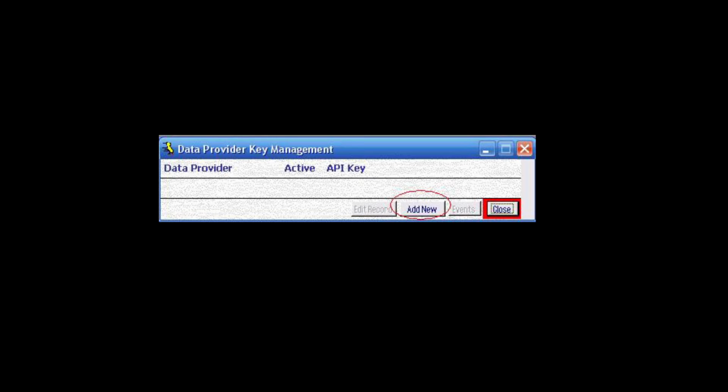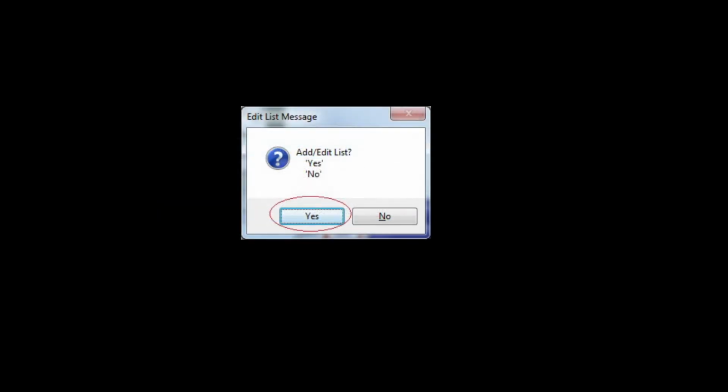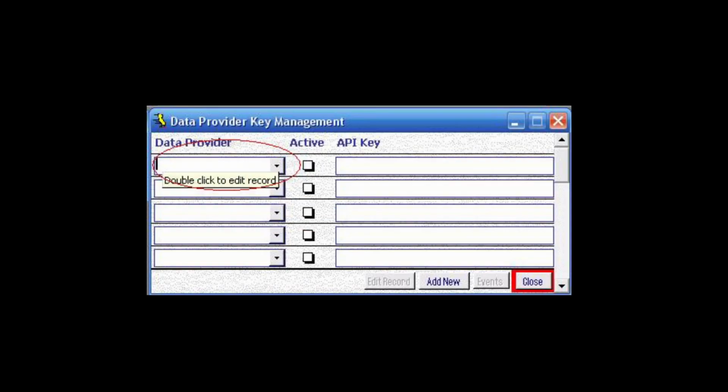Once opened, click on Add New, followed by clicking on the confirmation message to add or edit list. Click Yes, which will set up the Data Provider Key Management window in edit mode.